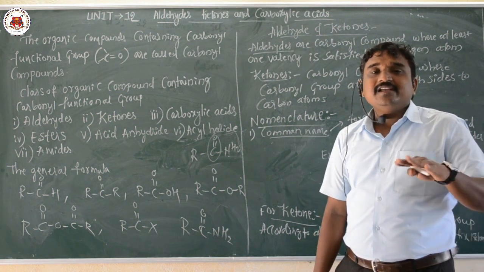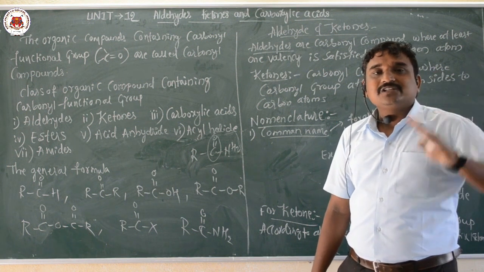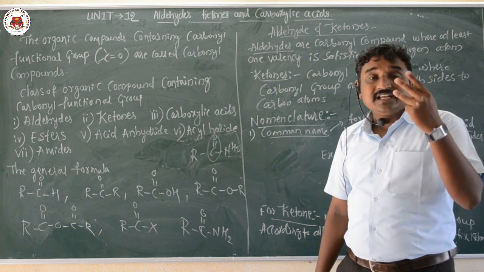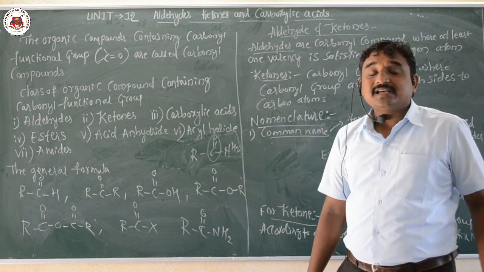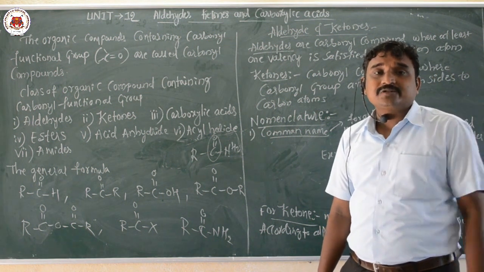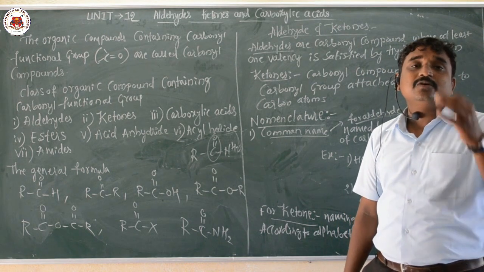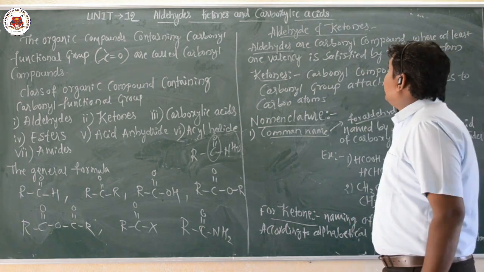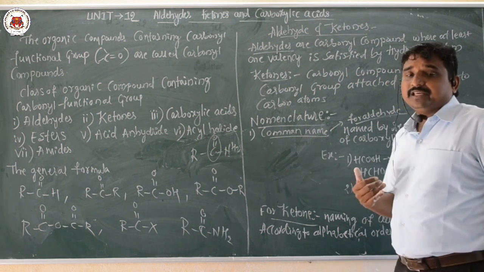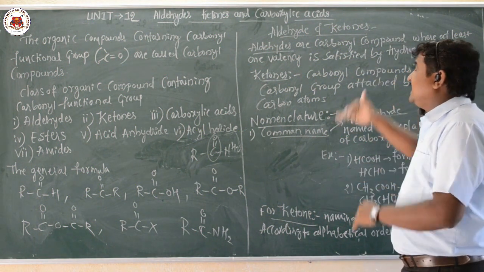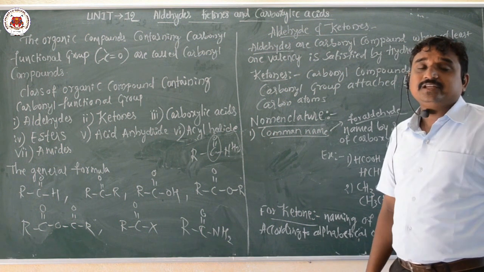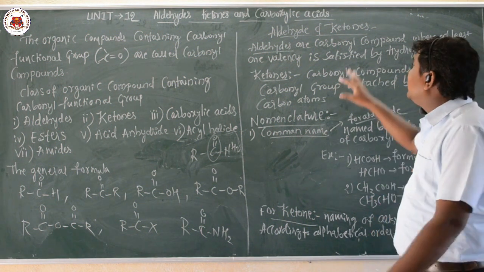See here, aldehyde, ketone, carboxylic acid. So these three classes of organic compounds are the carbonyl compounds containing the carbonyl functional group, that is C double bond O. Okay. Now here, we will move to the first, aldehydes and ketones. Later on we will study the carboxylic acid. So here, aldehyde and ketone.